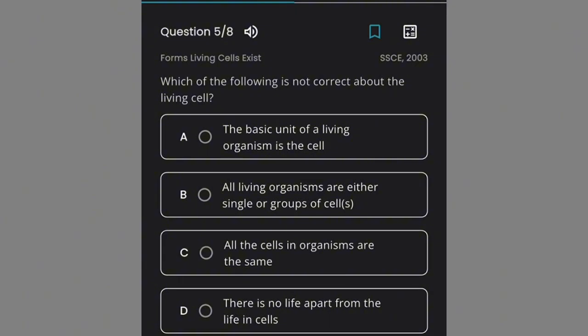All living organisms are either single or group of cells. Correct. All the cells in organisms are the same. Then there is no life apart from the life in the cell. D is correct. So C is incorrect, that all the cells in organisms are the same. Of course, the rod cells are different from the cone cells, different from the hepatocytes and the red blood cells.